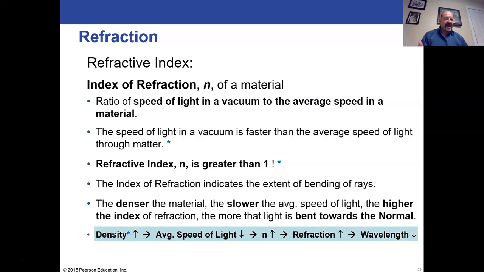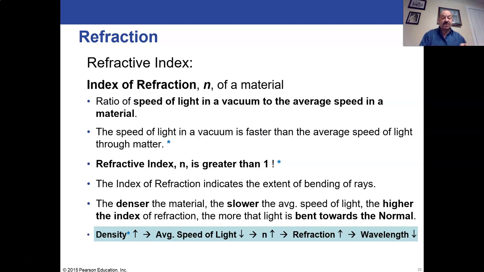So here it is written out in kind of a quick form. If the optical density, in other words, how tightly packed the particles are that affect light, is higher, the average speed of light will go down, the refractive index goes up, which means refraction goes up, which means the bending of light goes up, and that also means that the wavelength will go down.